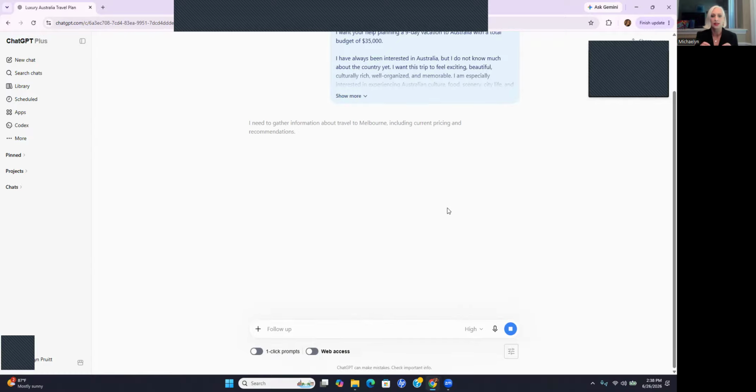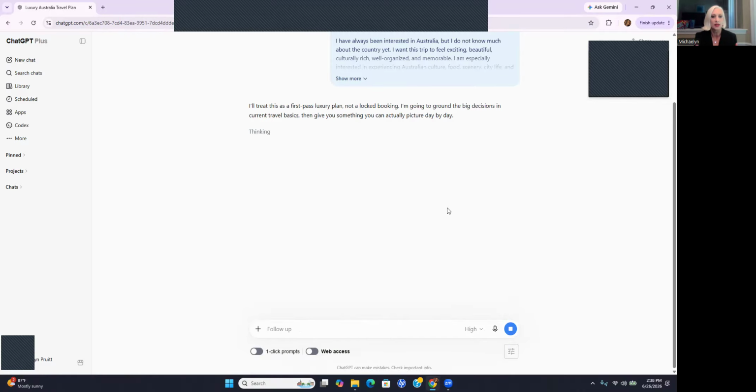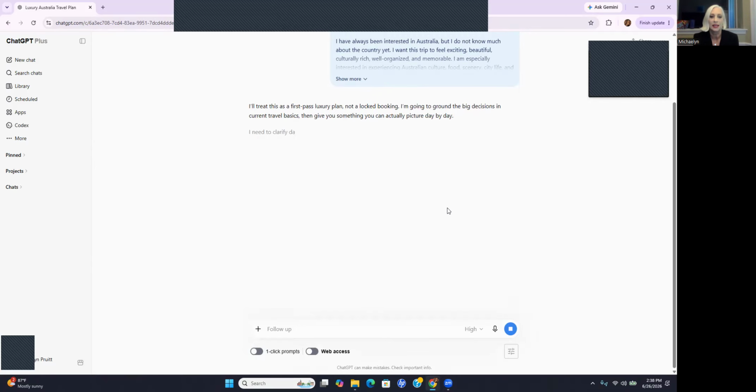And now I don't have to do all this. I don't have to sit and Google everything. I don't have to go through different websites. I don't have to order magazines. I can sit here and watch this think. You can see it searching the websites. It's literally doing the work for me, which gives me more time to do the other work that I need to do. I'm not sitting around just because AI is doing my work. It's making things easier for me to get the rest of the things I need to do done, if you know what I mean.